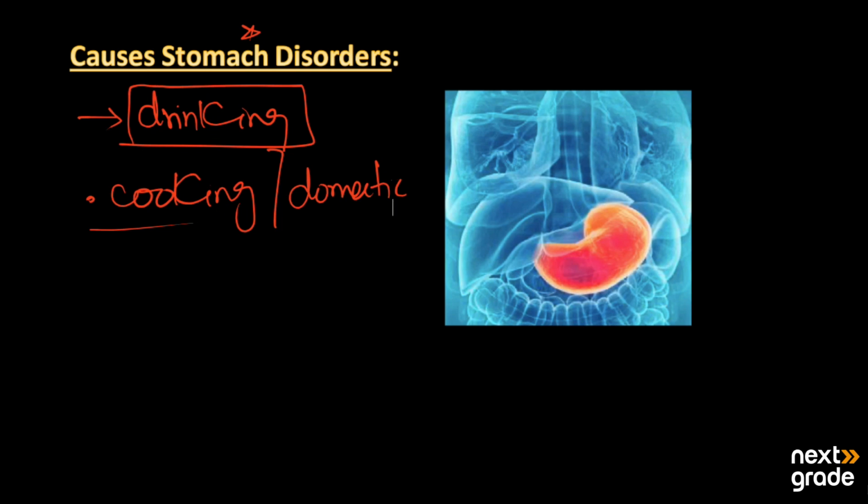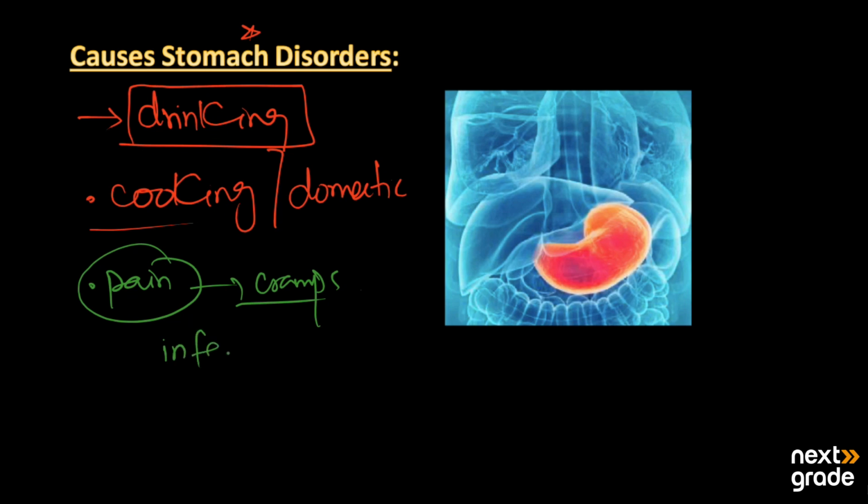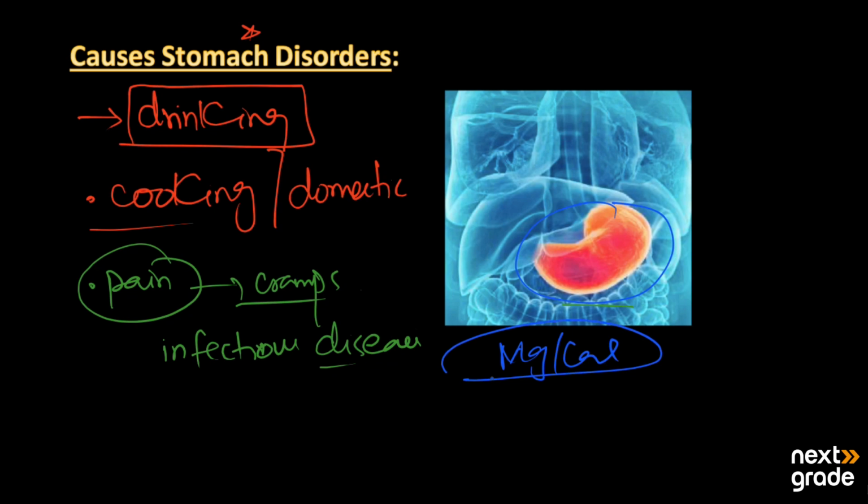It may include simple pain in the stomach or cramps, and may also cause other infectious diseases of the stomach in living organisms. The stomach may start to pain due to the magnesium and calcium salts present in the water.